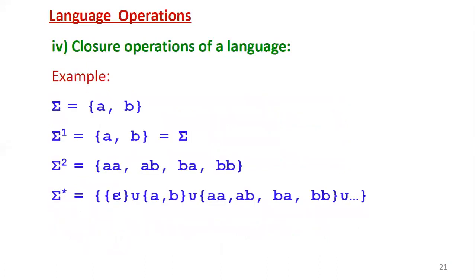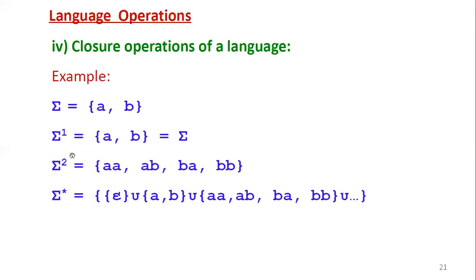Then let us see some examples on the closure operation of a language. Let us take sigma as {a, b} with two alphabets a, b. Then sigma power 1 can be written as a power 1, b power 1, which is nothing but {a, b}. Again it is the same as sigma.